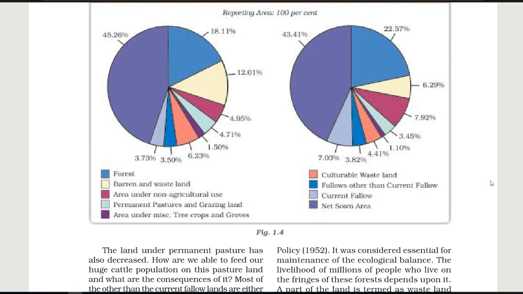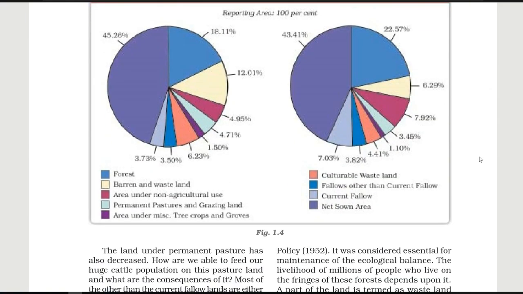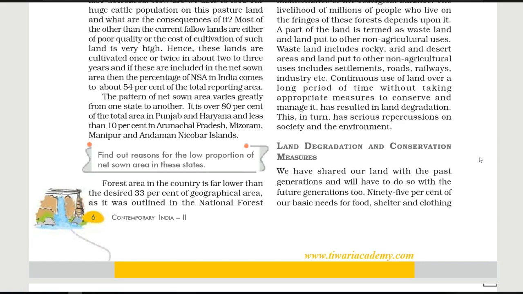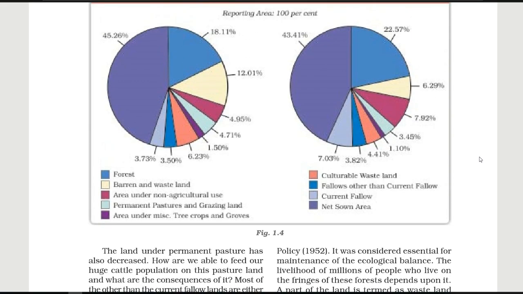Now we are going to continue the same chapter of class 10 geography. Till page number 5 we had already done. Now we have to start from page number 6. So let's see what important topics are going to be discussed on page number 6. First of all, this page starts with one figure.